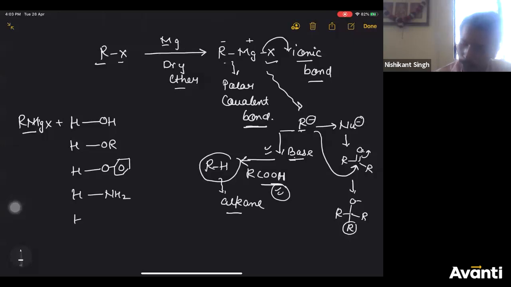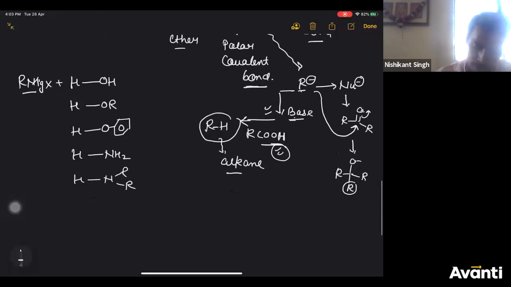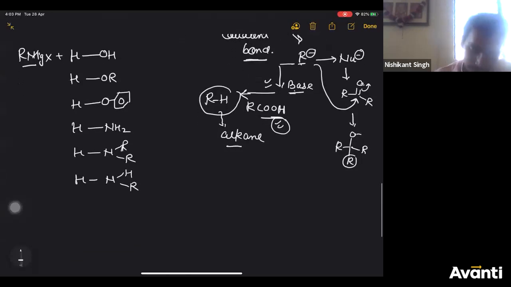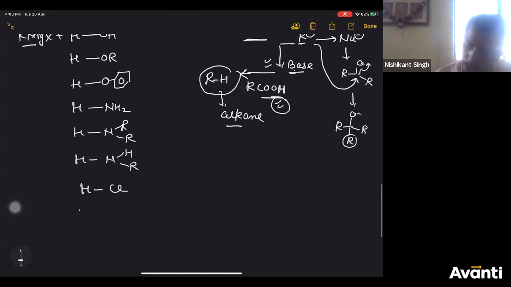You can write it as HNR2, secondary amine. You can write it as HNHR, so tertiary, secondary and primary amines. Then you can write HCl, hydrochloric acid, carboxylic acid, RCOOH.